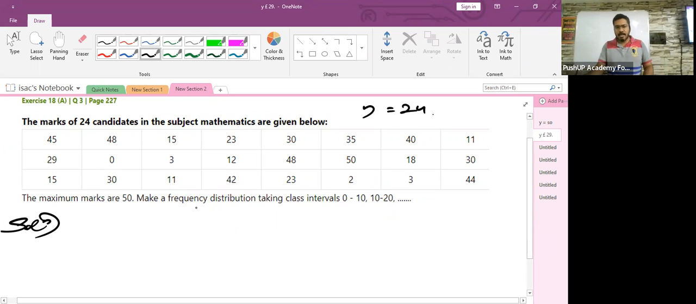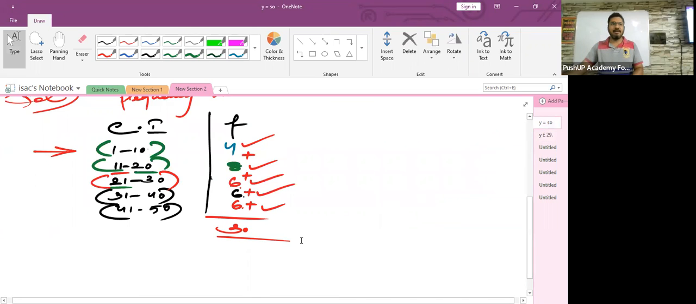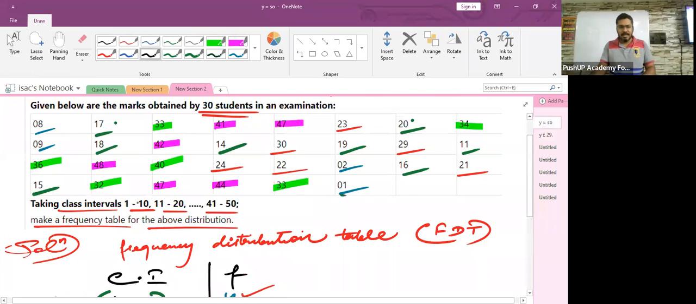Now, children, they are asking us to create an FDT with these class intervals 0 to 10, 10 to 20, and so on. If you notice, children, there is a small change in the question when compared to the previous one. In the previous one, they had given you start with 1 to 10, then 11 to 20, and end with what? 41 to 50.